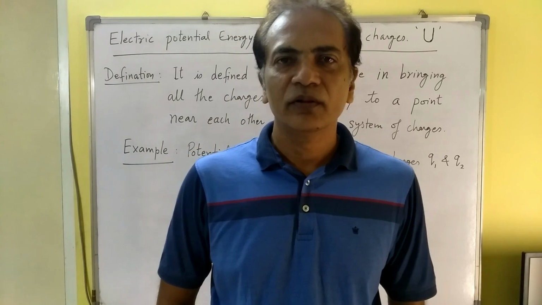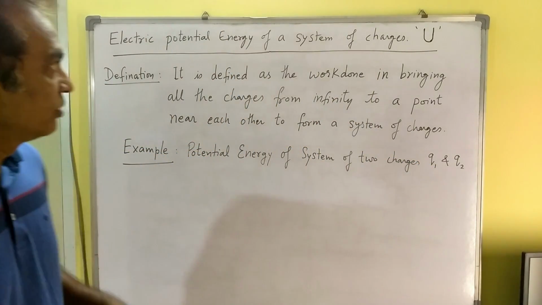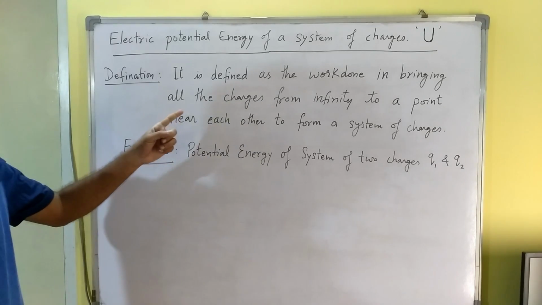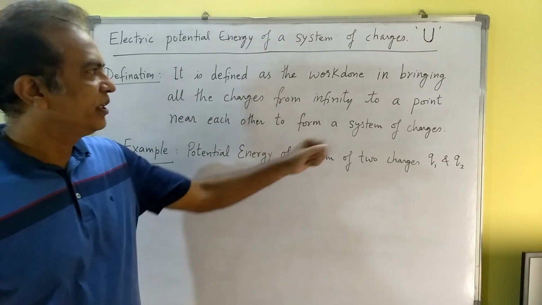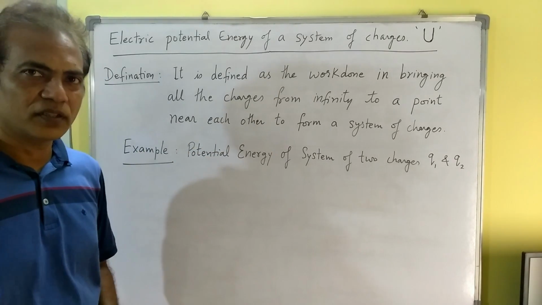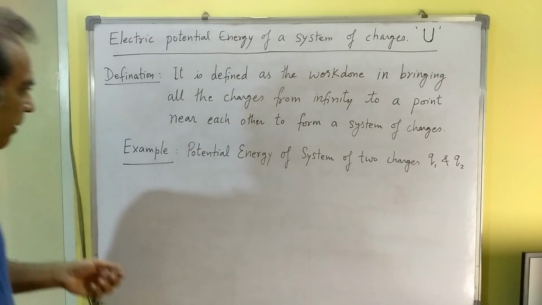Today I am going to talk to you about electric potential energy. So let's begin by defining it. It is defined as the work done in bringing all the charges from infinity to a point near each other to form a system of charges. So let us understand it with the help of an example.